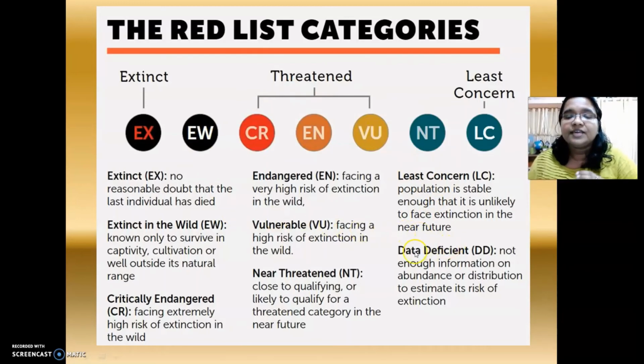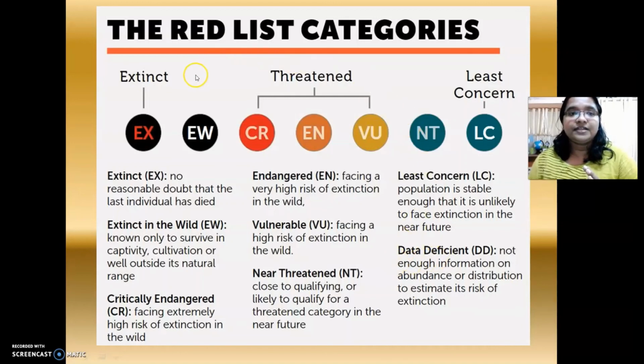Clear? Now the last one is DD, that shows data deficient. If we don't have enough information regarding the abundance or distribution of an organism, we keep them under the data deficient category or DD category.